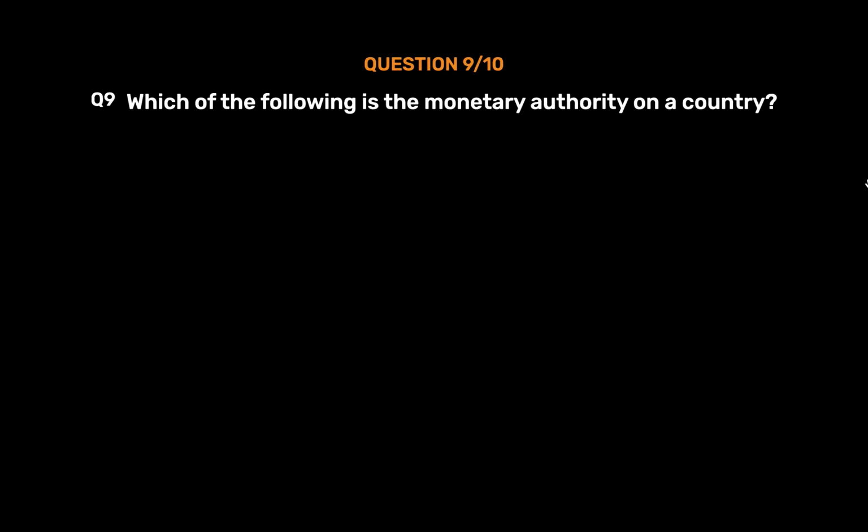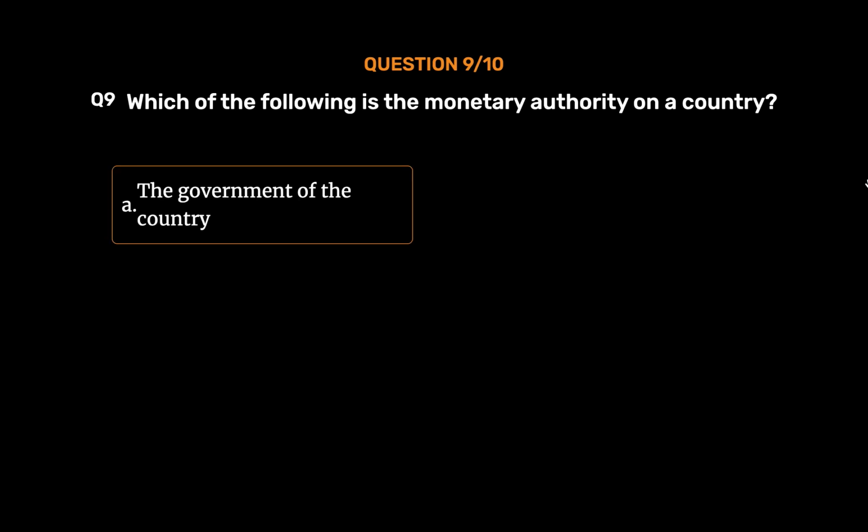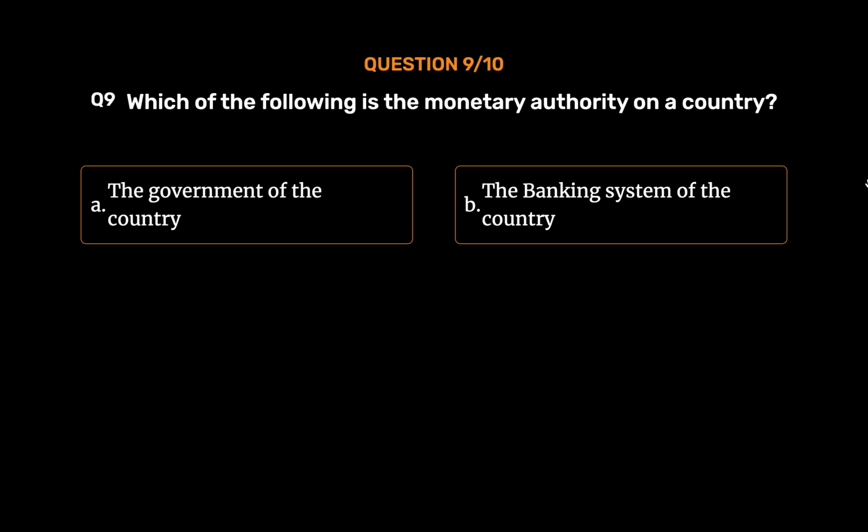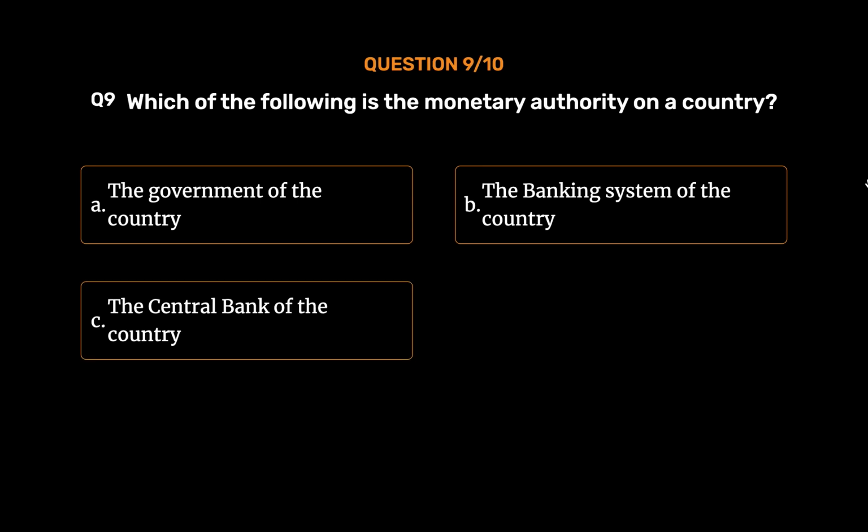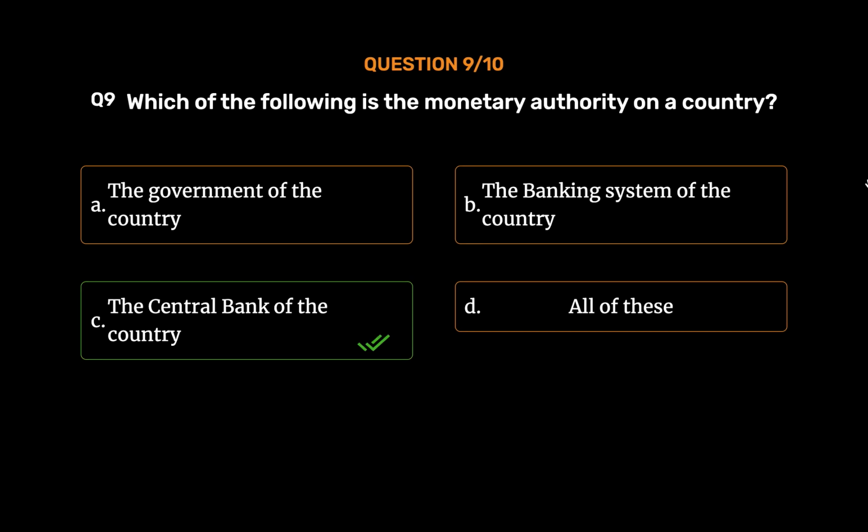Question number 9. Which of the following is the monetary authority of a country? Option A. The government of the country. Option B. The banking system of the country. Option C. The central bank of the country. Option D. All of these. The correct answer is Option C.